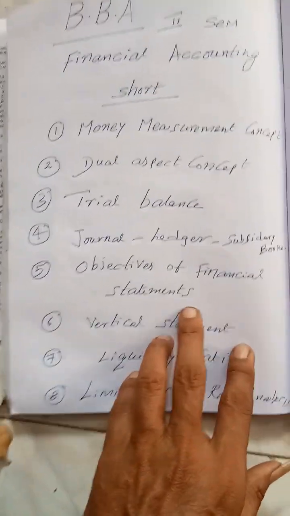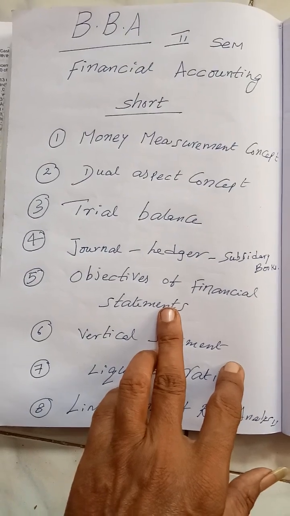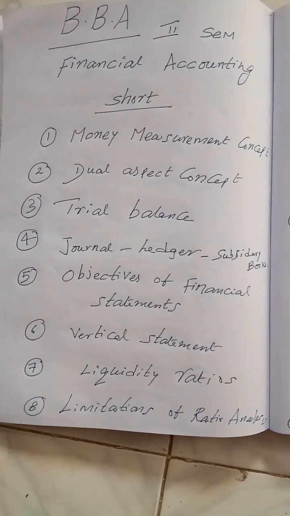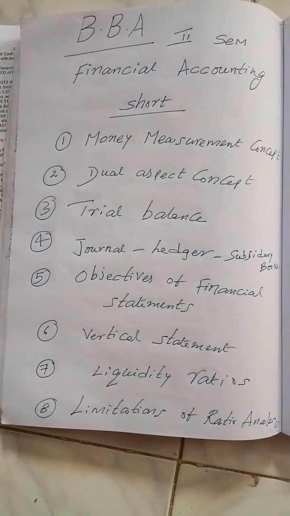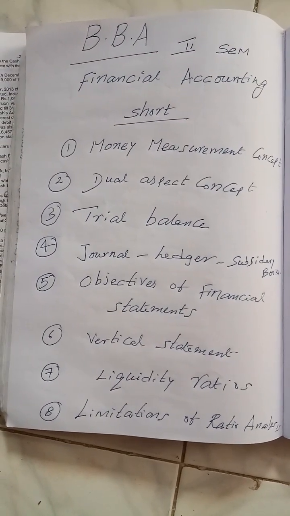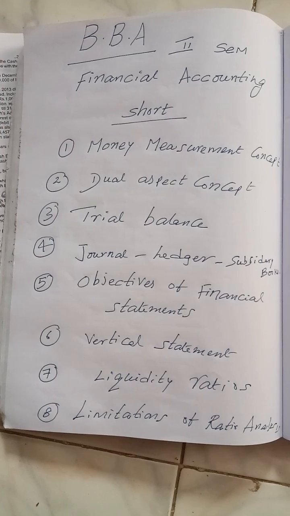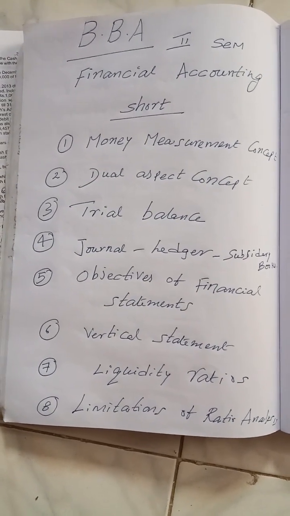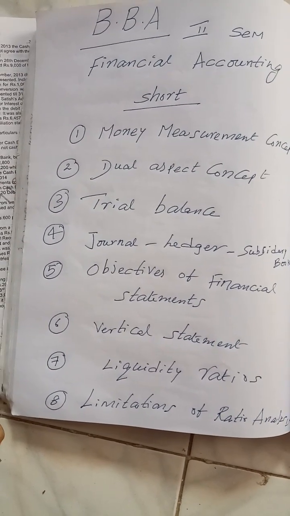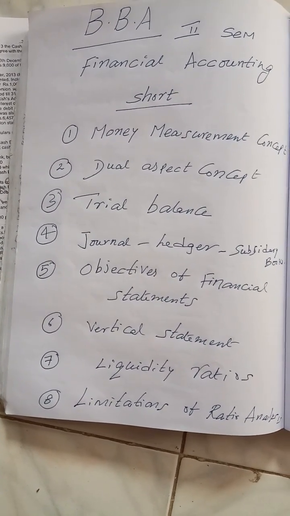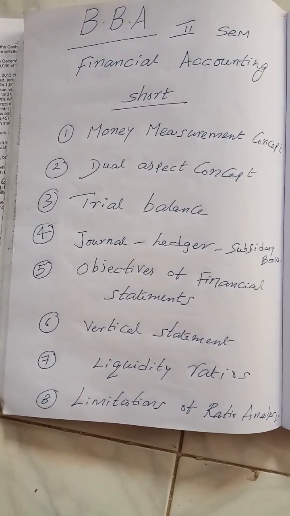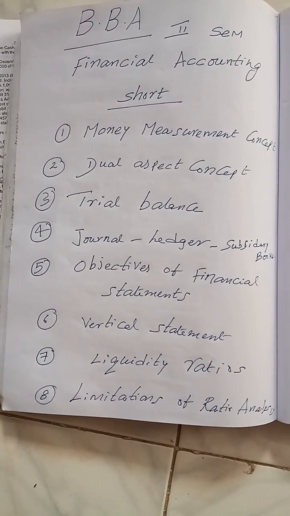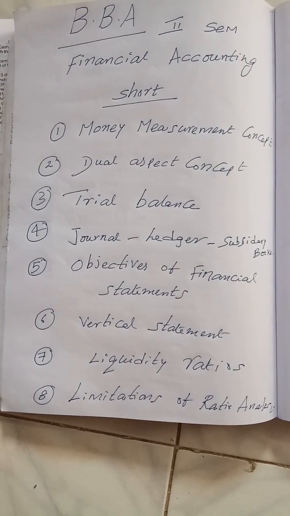For making financial statements, there will be some objectives. Those objectives you need to learn. Vertical statements, in the sense, my dear students, now we are making the financial statements column wise and not horizontally. Vertically we are making them. Because of that, we will be able to compare the financial statements. And ratios are nothing but the relationship between any two elements expressed in percentages, that is called a ratio.